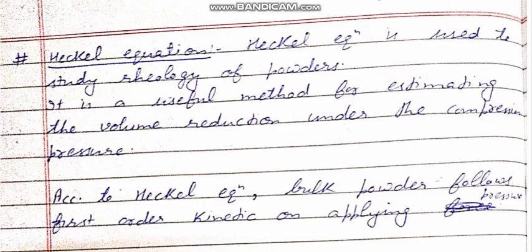Now the next topic is the Heckel equation. The Heckel equation is used to study the rheology of the powder. It is a useful method for estimating the volume reduction under compression force. According to the Heckel equation, bulk powder follows first order kinetics on applying pressure.